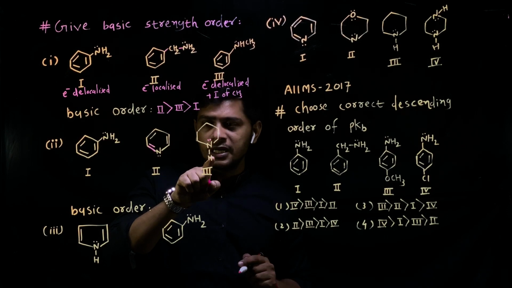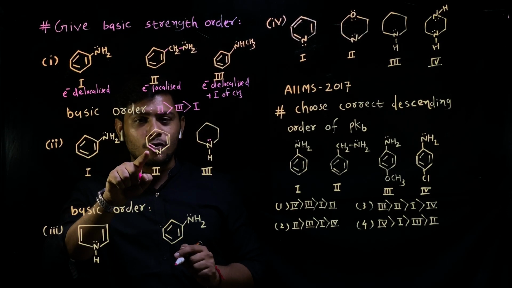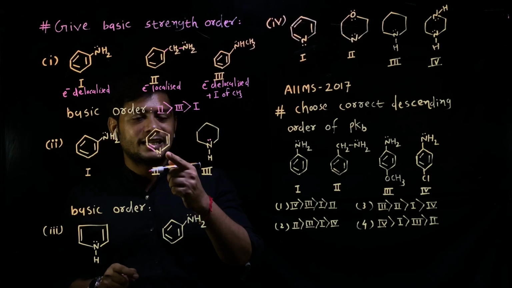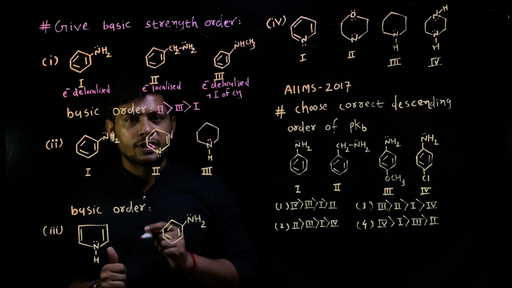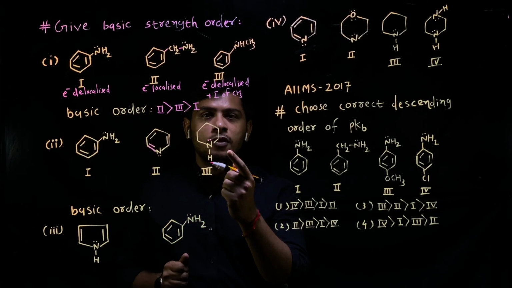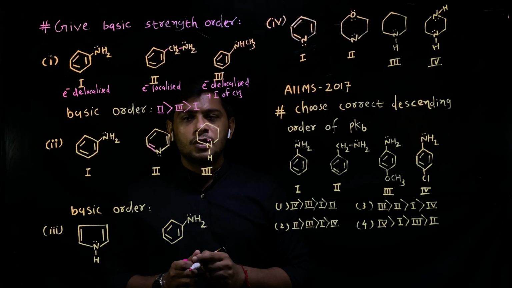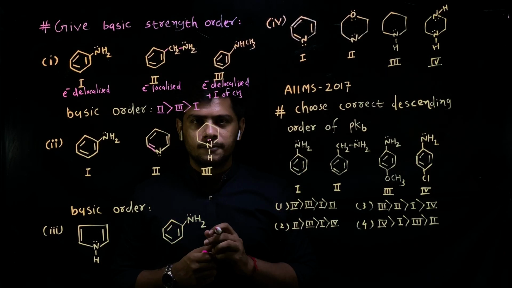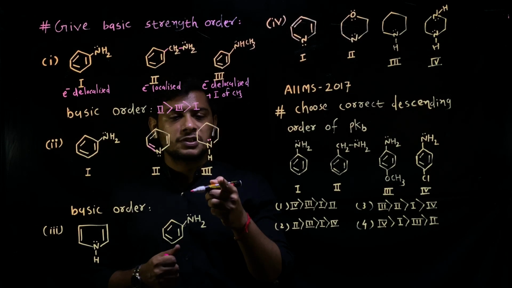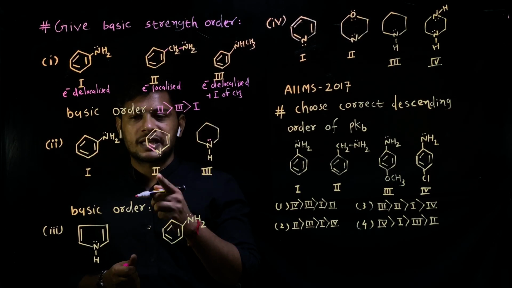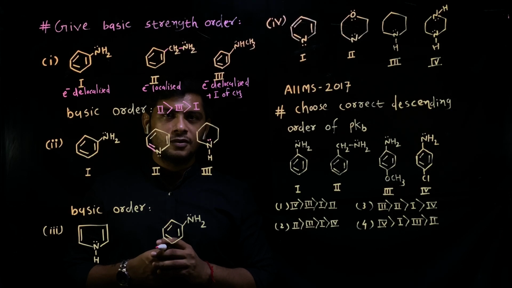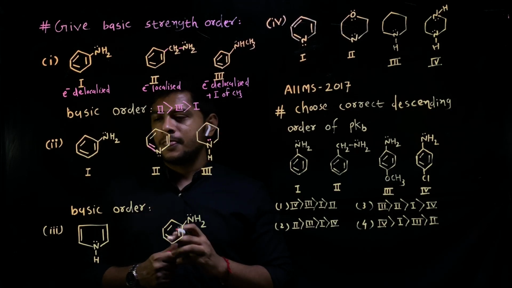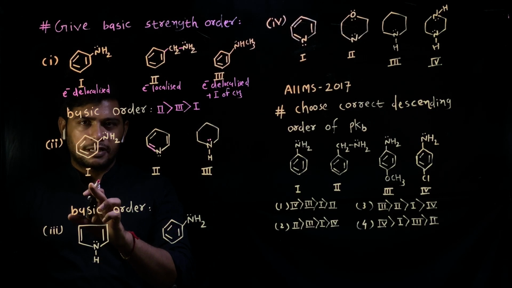I hope you understand. And these electrons are present on a doubly bonded nitrogen. So electrons are present on a more electronegative atom, and on a less electronegative atom. If we compare both these structures, we can say that the basic strength of the third structure is higher than that of the second structure.